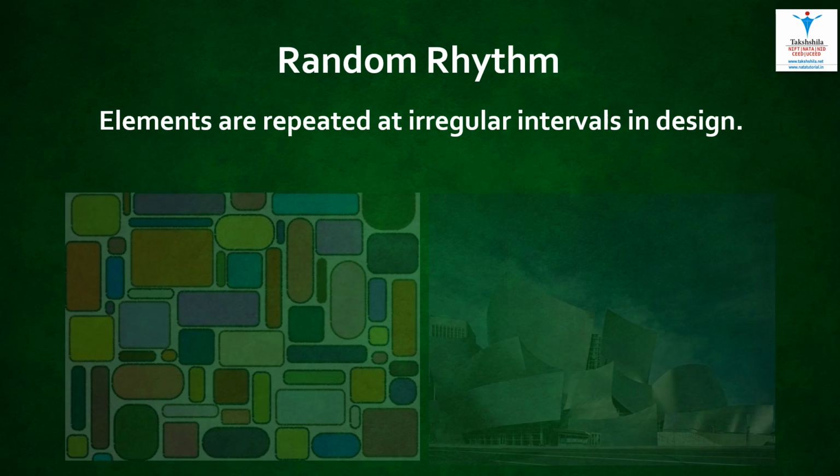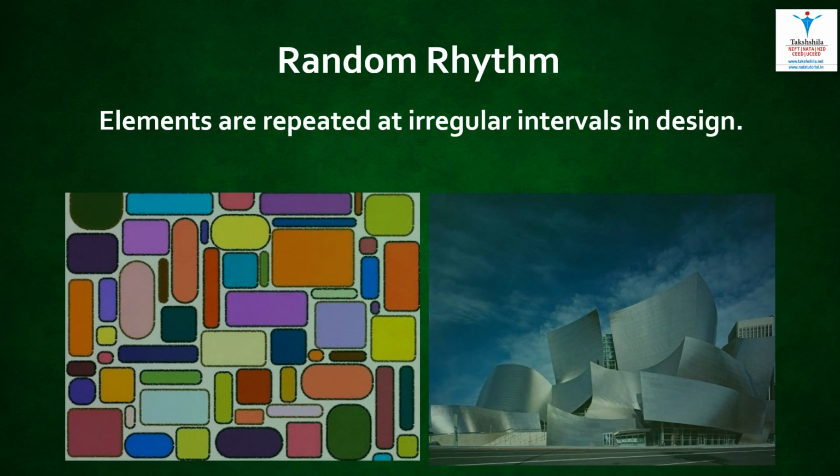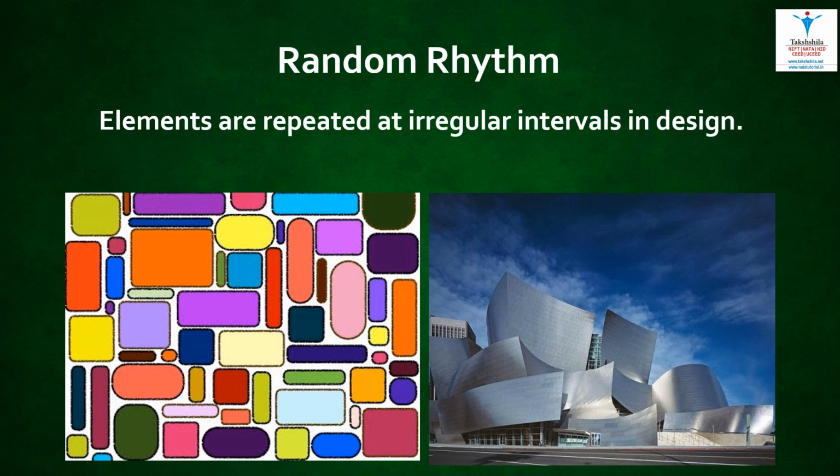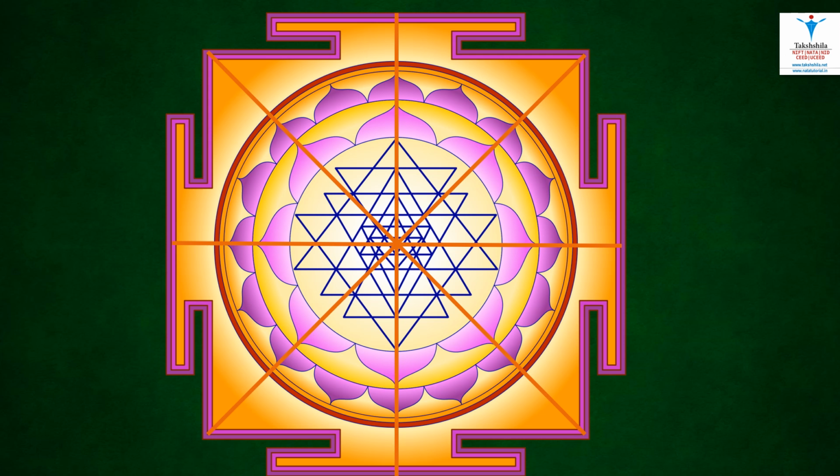Opposite to regular rhythm is random rhythm. In this kind of rhythm, elements are repeated at irregular intervals in a design. Below, both figures are examples of random rhythm.